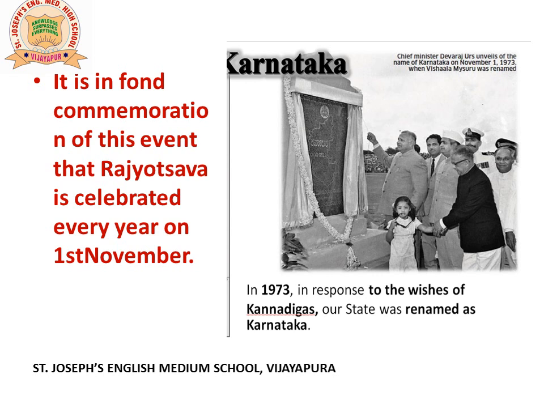All the Kannadigas wished that instead of Mysore, the state be renamed as Karnataka. So in 1973, in response to the wishes of the Kannadigas, our state was renamed as Karnataka. It was renamed on 1st of November 1973 by the then Chief Minister Devraj Urs.